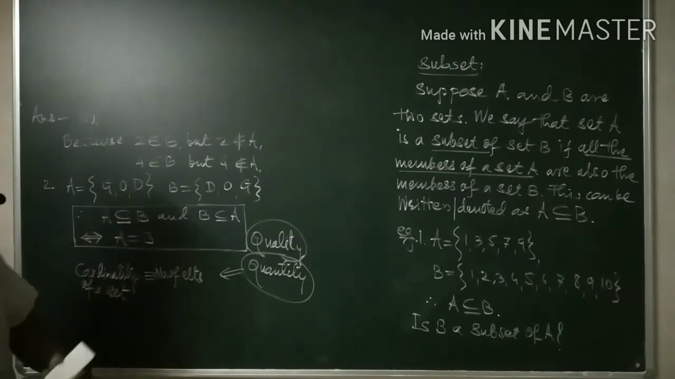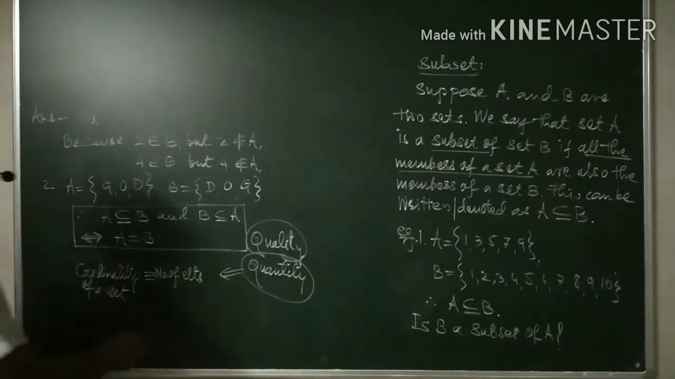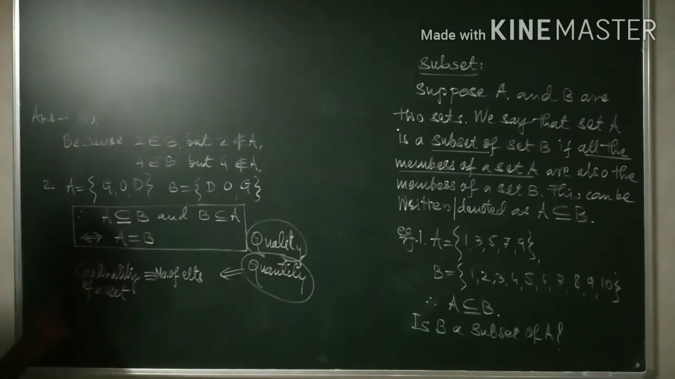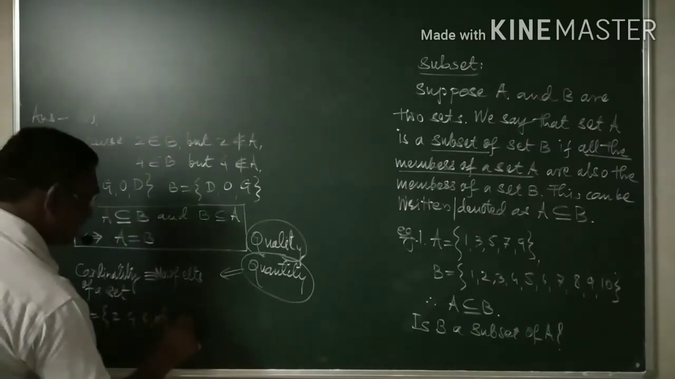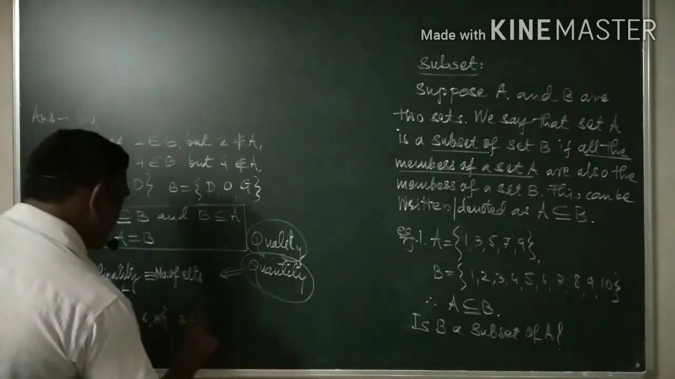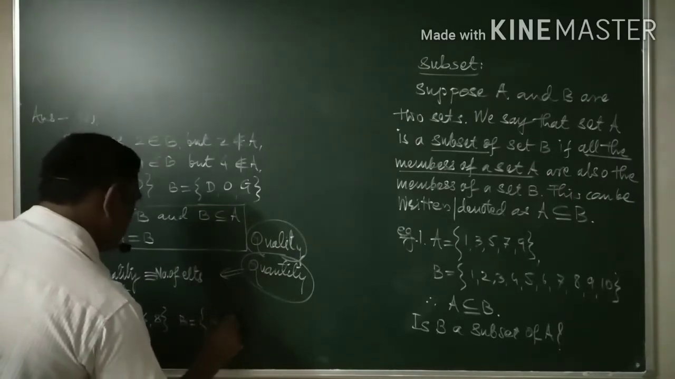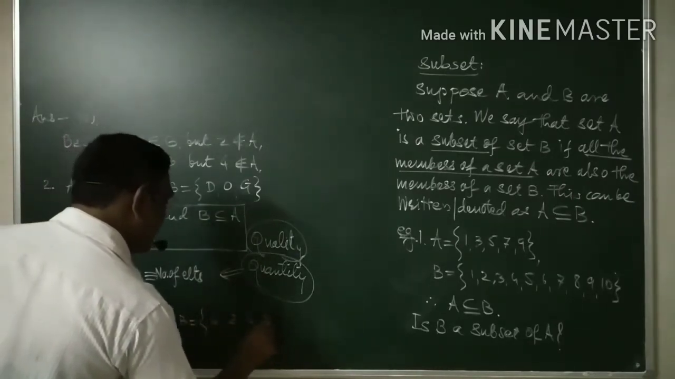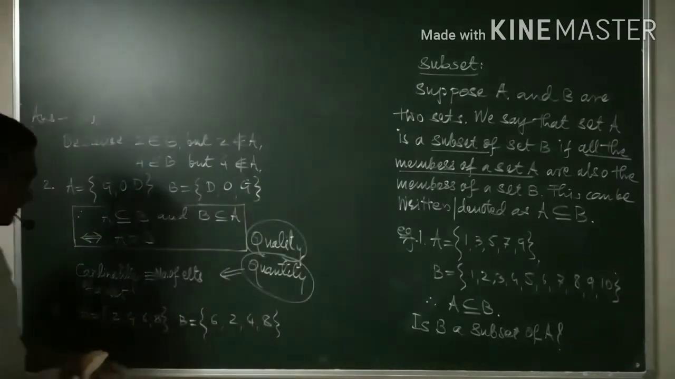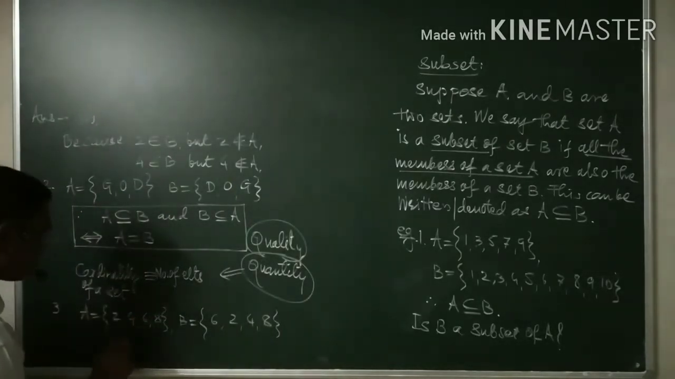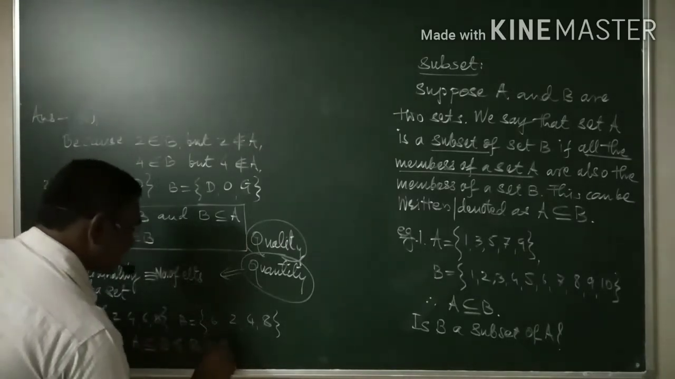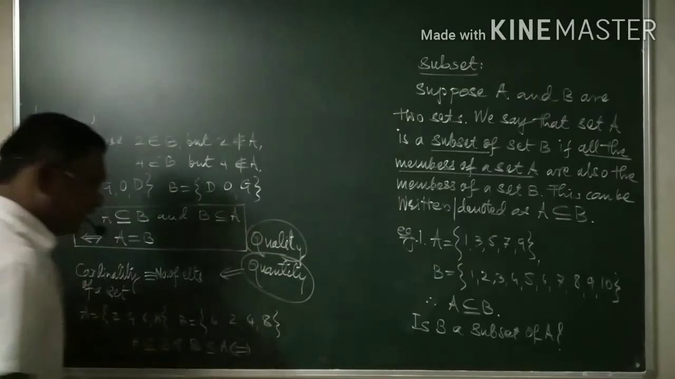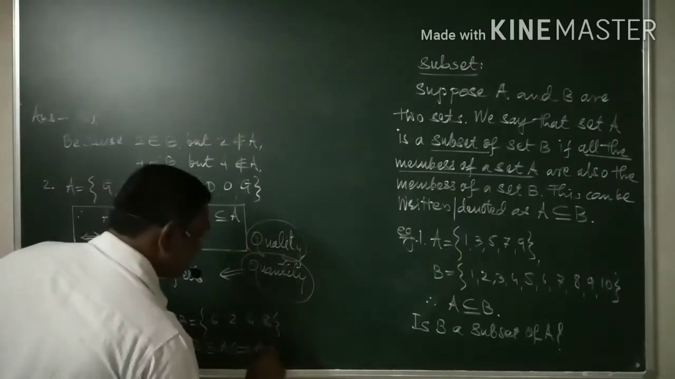Let me give you another example. If A is 2, 4, 6, 8, and B is equal to, say, 6, 2, 4, 8. Still, what do you get here? A is a subset of B and B is a subset of A. This implies and is implied by A is equal to B.